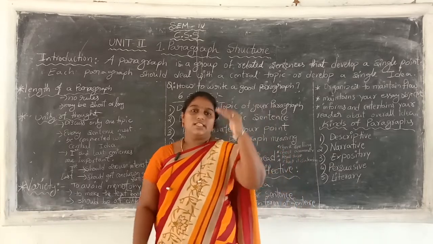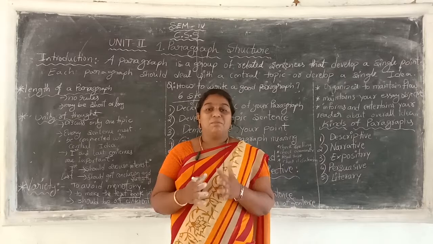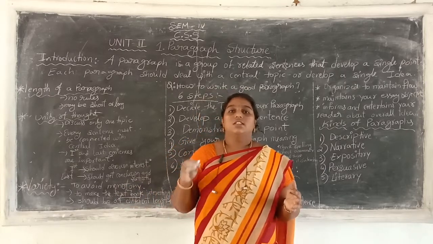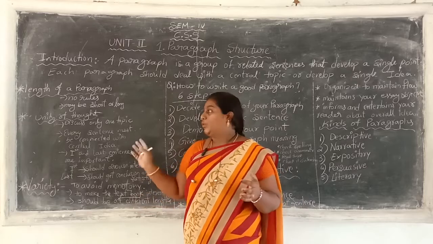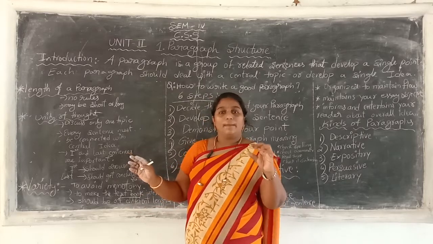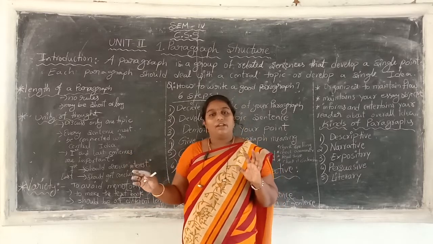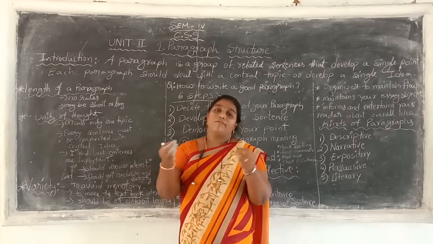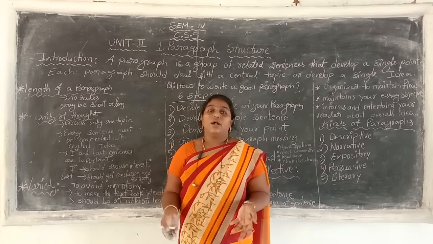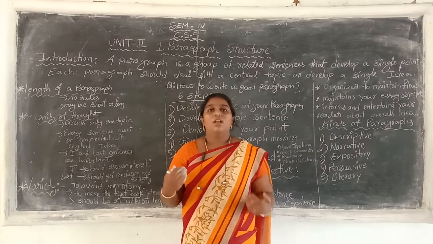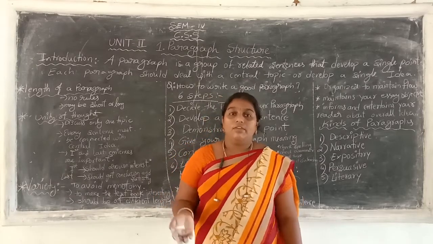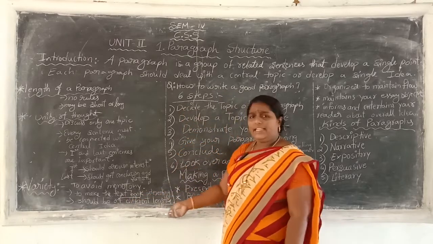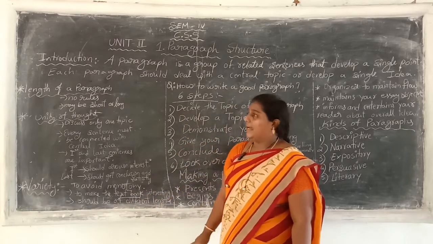If every page contains the same length, or if a paragraph is very big, the reader automatically loses interest in reading it. If some short paragraphs and some long paragraphs are included, he will automatically get some interest and put in some effort to read, and try to understand what the para is going to tell us, what information the para is giving us. So we have to maintain different lengths of paragraphs.